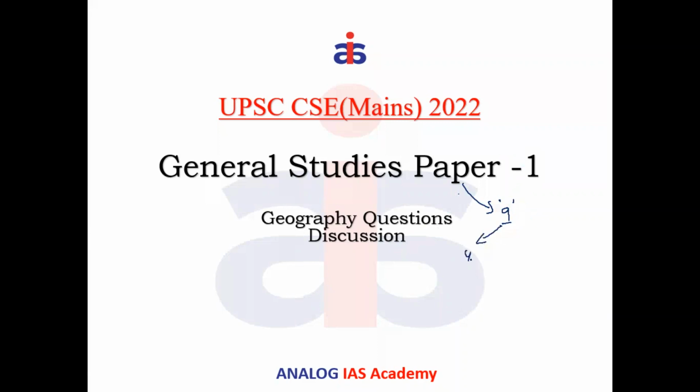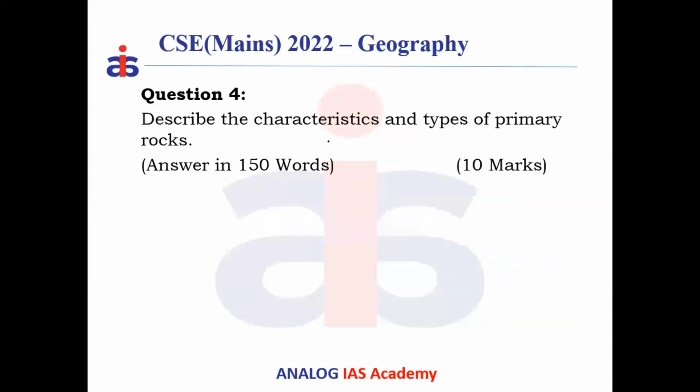So 4 questions are of 150 words limit, or 10 marker questions, and the rest of the 5 questions are 250 words limit with the 15 marker questions. So when we add them, there will be 9 questions, and the total marking would be around 115 marks. Questions came from the General Studies Paper 1, from the geography section. Let me begin with the question number 1.